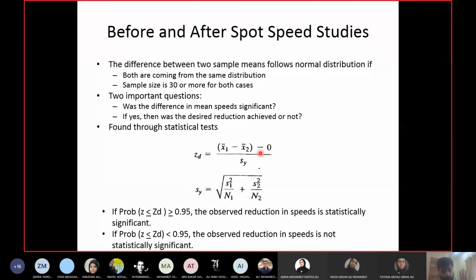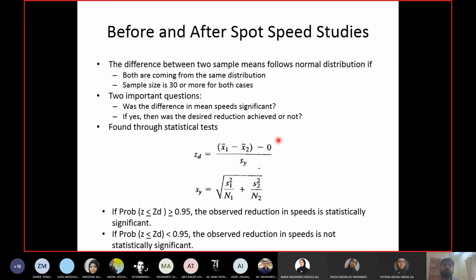So I'm assuming at the start of the test that x1 bar and x2 bar are exactly same. So their difference will be what? 0. Okay, so every statistical test starts with an initial assumption. So my initial assumption is what? x1 bar and x2 bar are equal, and they call it the null hypothesis. This initial assumption, the initial claim, is called the null hypothesis. Okay, so what is my null hypothesis? x1 bar and x2 bar are exactly same. Okay, and I am performing the Z test to check my claim, to check the null hypothesis.